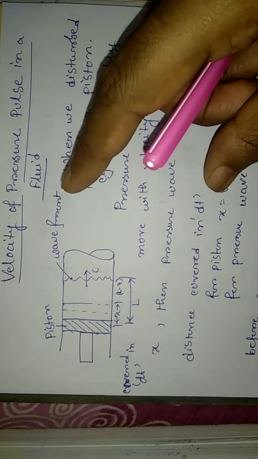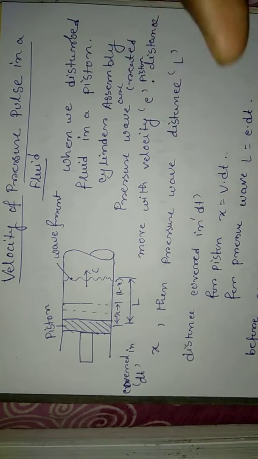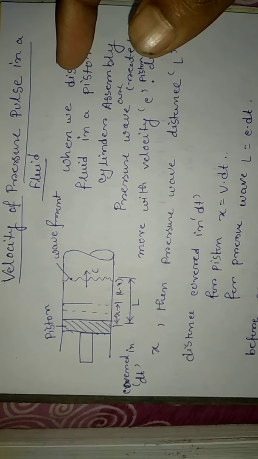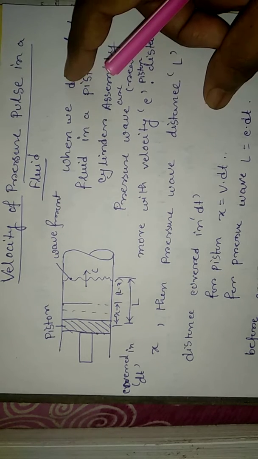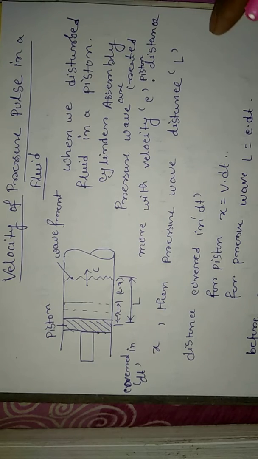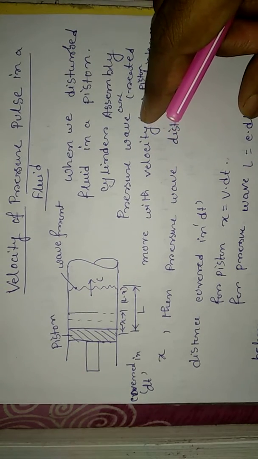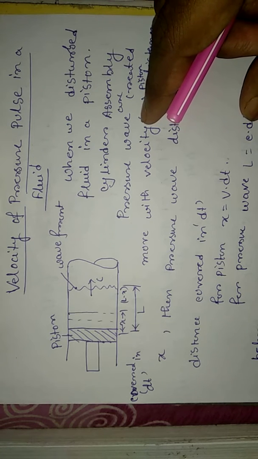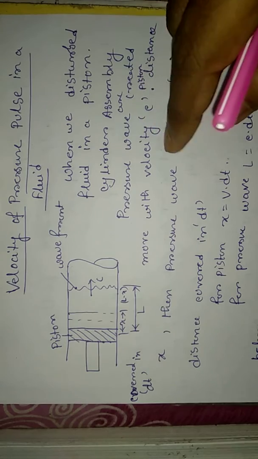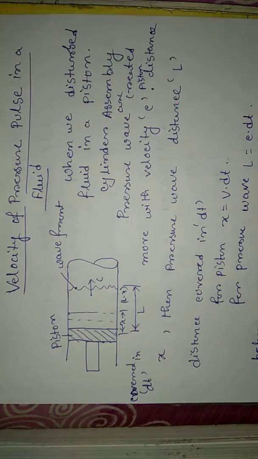One is incompressible flow, and the other is compressible fluid flow. Incompressible flow is one in which density doesn't change with a change in pressure, and compressible fluid flow is one where density changes with a change in pressure, temperature or velocity.